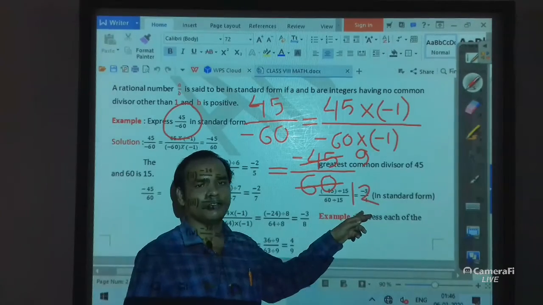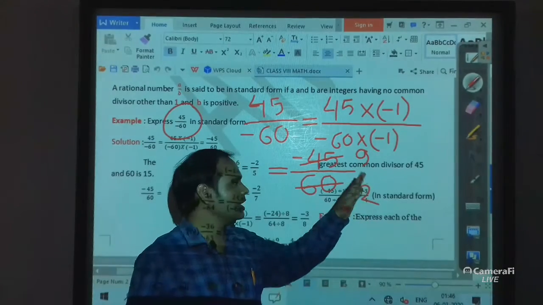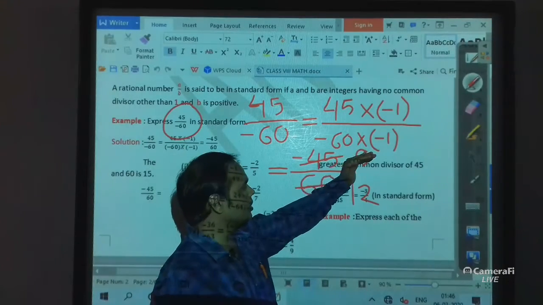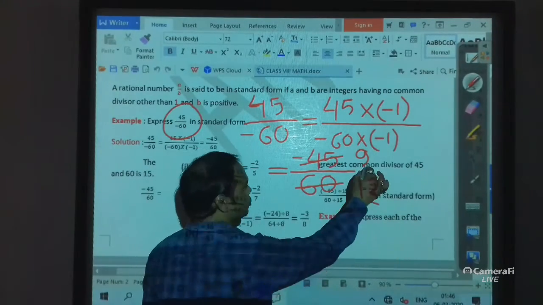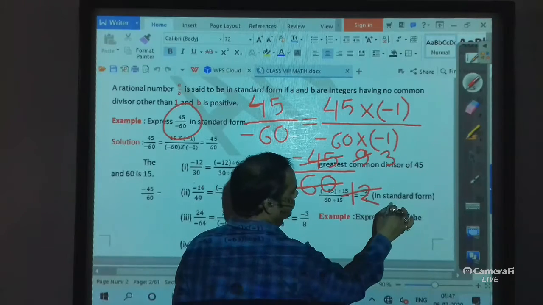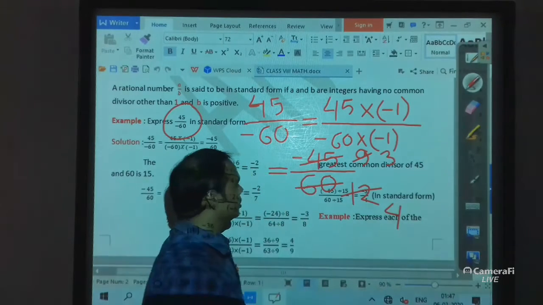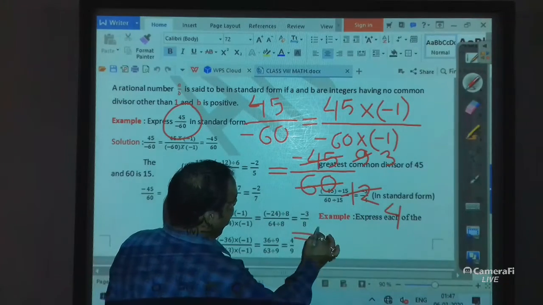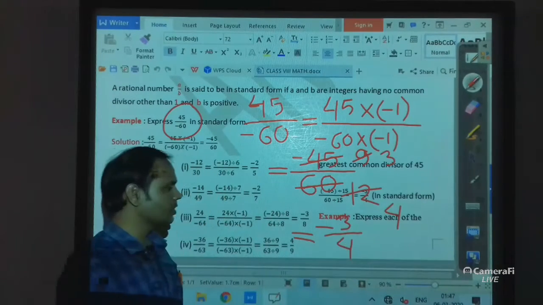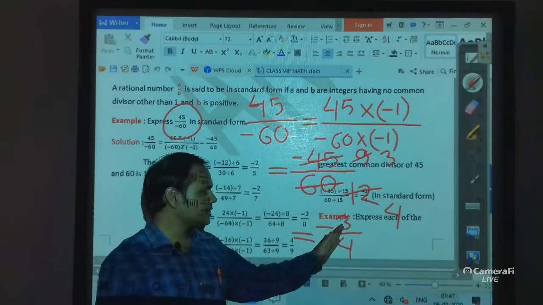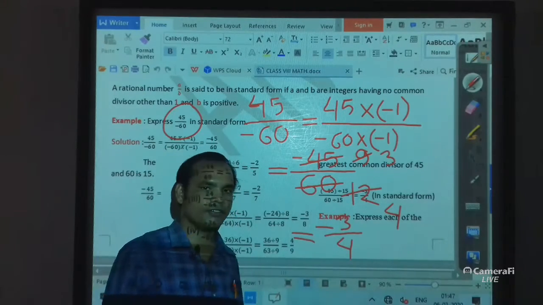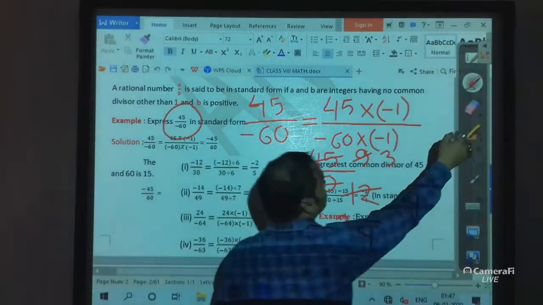Again 9 by 12, 9 and 12 have a common divisor. So we can again divide 9 and 12 by 3. So 9 divided by 3 is 3 and 12 divided by 3 is 4. So it will be now -3 by 4. Now -3 and 4 have no common divisor, so it is in standard form. I hope you understood, students.